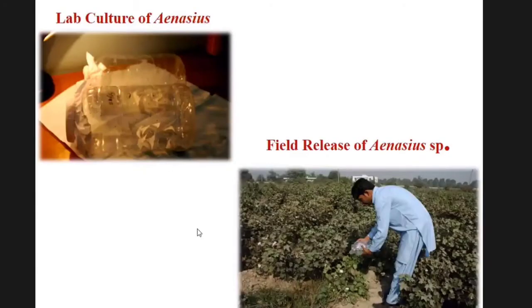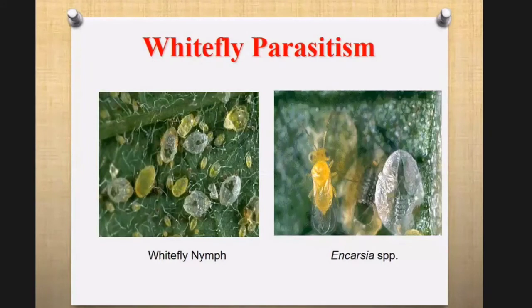This is a lab culture of Aenasius and the field release of Aenasius bambawalei to manage the pink mealybug. Another important parasitoid is Encarsia. This is a nymphal parasitoid of the whitefly. It can give 80% control of the whitefly in the early crop stages.